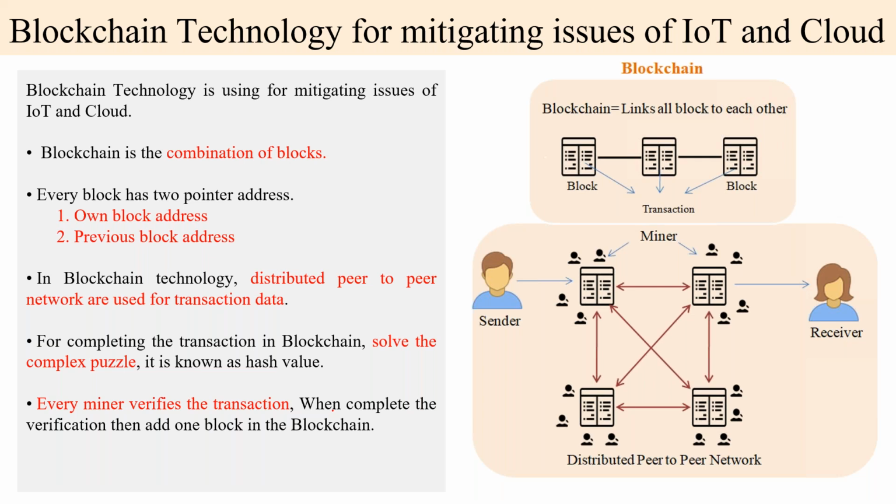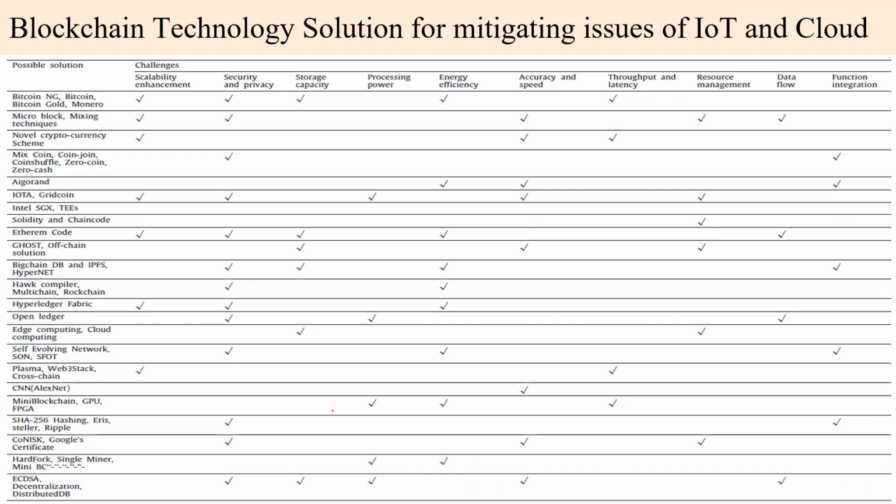This is the main concept of the blockchain, and by using it we mitigate the issues regarding IoT and cloud. This is a large table providing possible solutions by the use of blockchain, and it lists challenges like security and privacy, storage capacity, energy efficiency. These are the challenges, and these are the solutions, with examples of the blockchain concept such as Bitcoin, Bitcoin Gold.